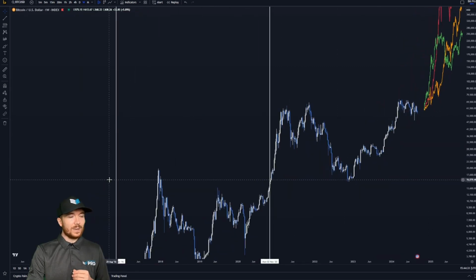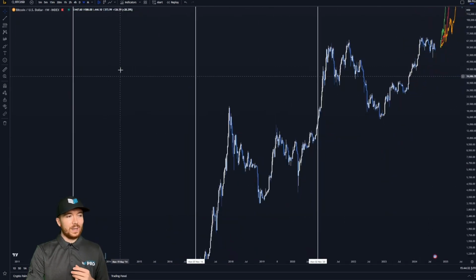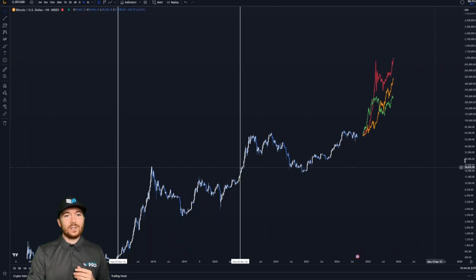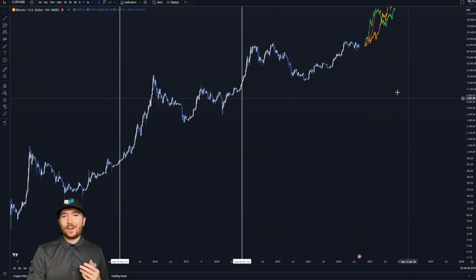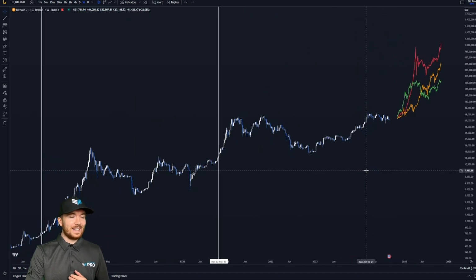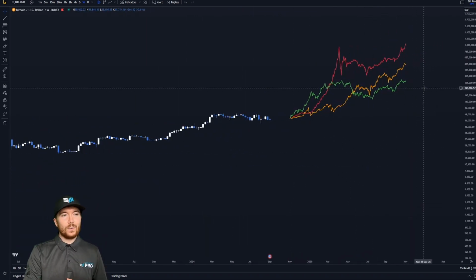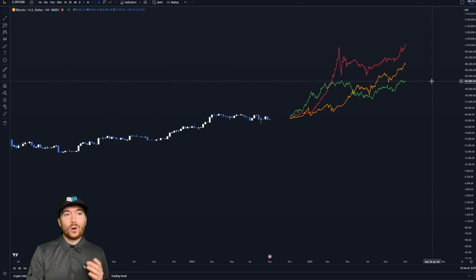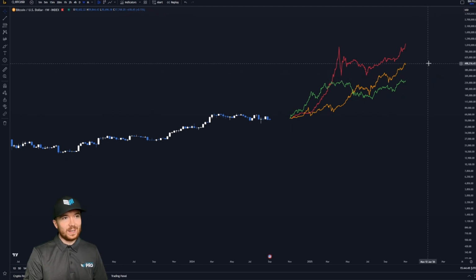The orange one is the 2016 election, and then the red line will be the 2012 election back here. We can see that in every single instance, it'll result in a pretty nice amount of price appreciation for BTC. We can see that in the most recent one, which would be the bearish outcome, I suppose, we could see a Bitcoin price action of $250,000, which would be nice.